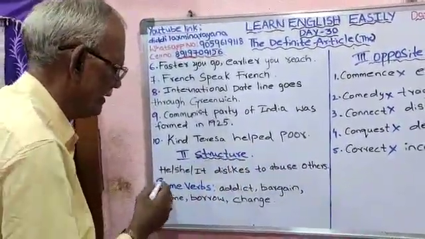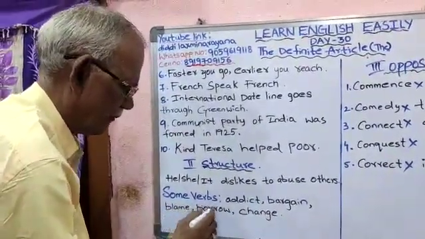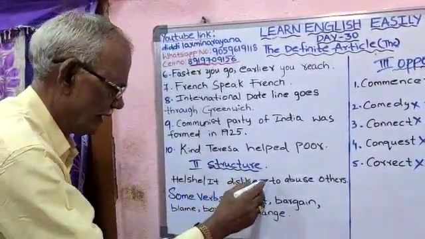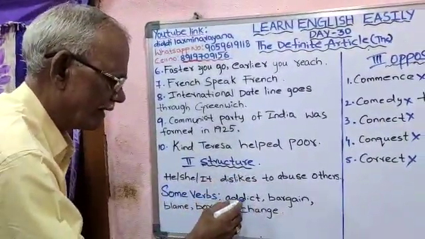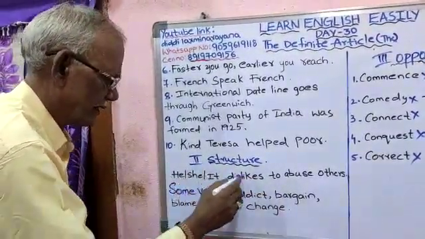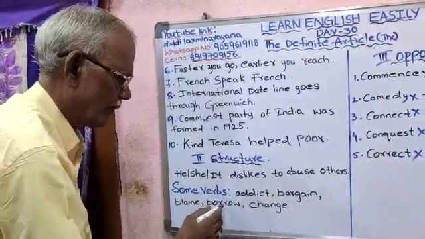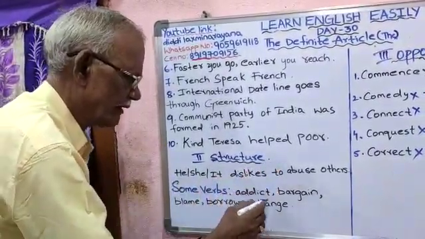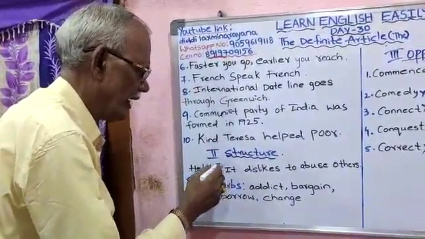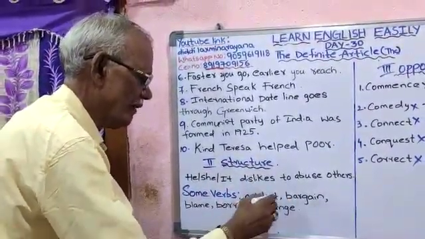Some verbs: addict, bargain, blame, borrow, change. I give you an example. He dislikes to addict for drinks. He dislikes to bargain. He dislikes to blame others. He dislikes to borrow money. He dislikes to change his attitude. In this way, you have to use he, she and it and make new sentences from these verbs.